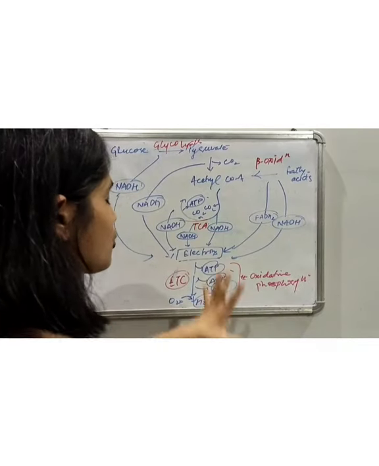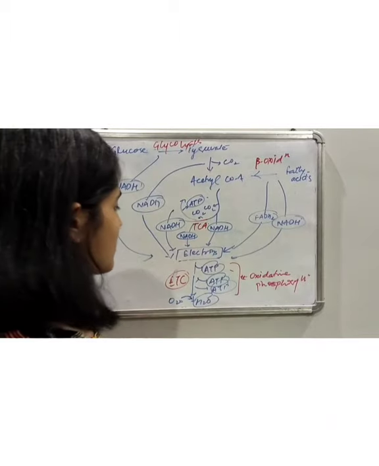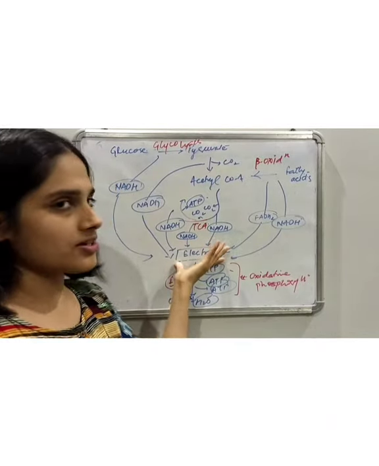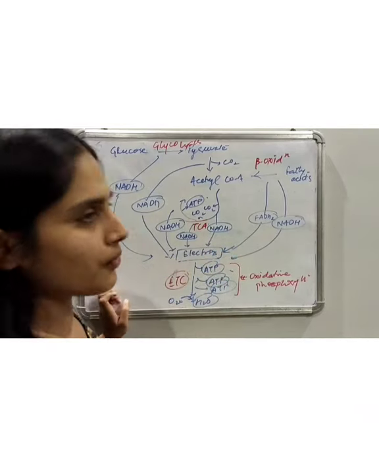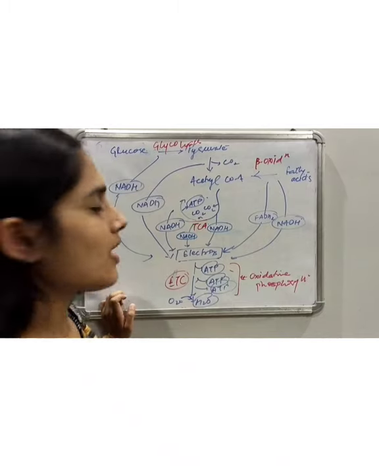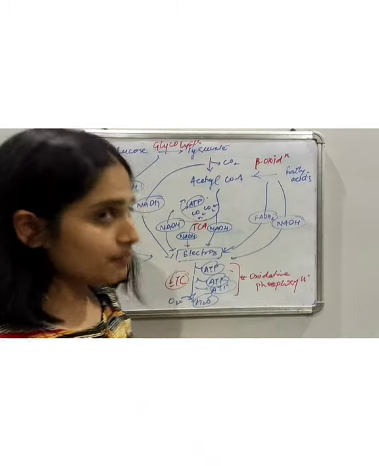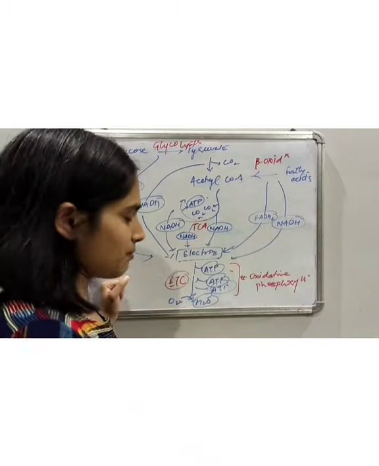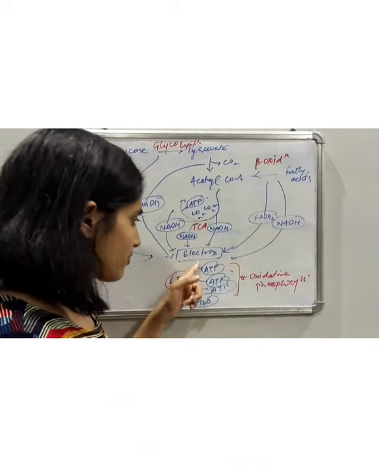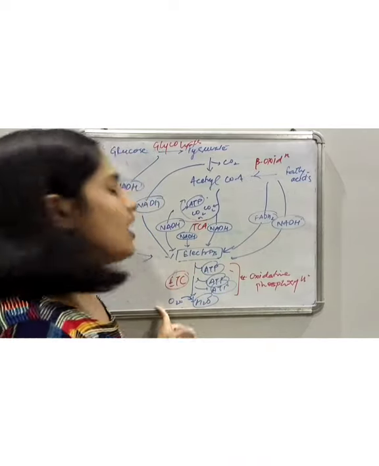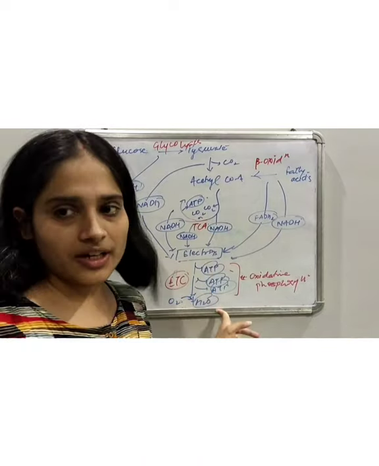So this is the complete picture of oxidative phosphorylation. All these processes generate electrons. These electrons are then transported from one moiety to the other in the electron transport chain and generate a proton gradient. That proton gradient is utilized by ATP synthase in order to produce ATP molecules by oxidative phosphorylation, and at the end of the electron transport chain, the proton H plus accepts oxygen to generate a water molecule.